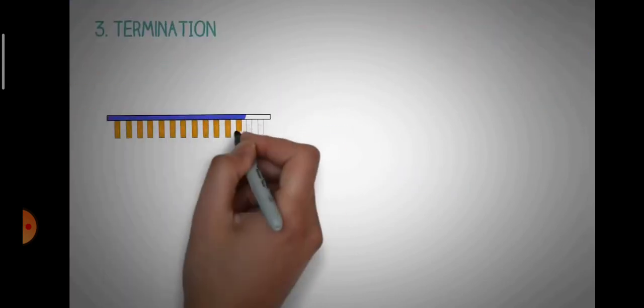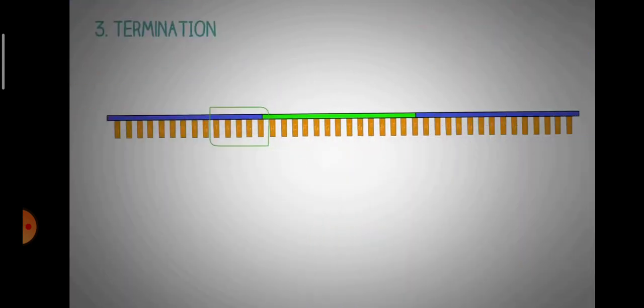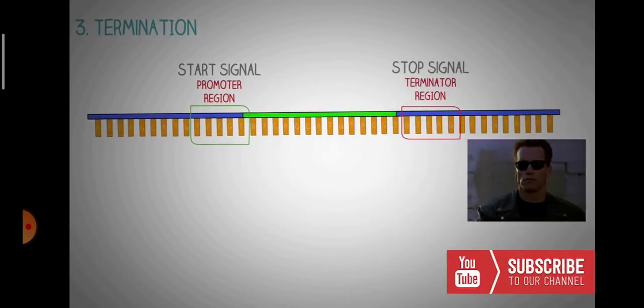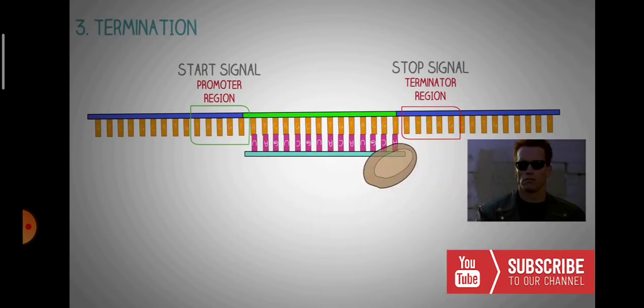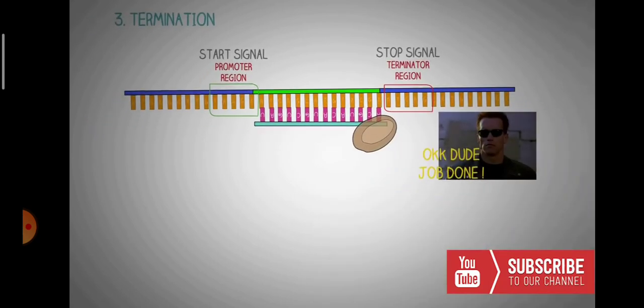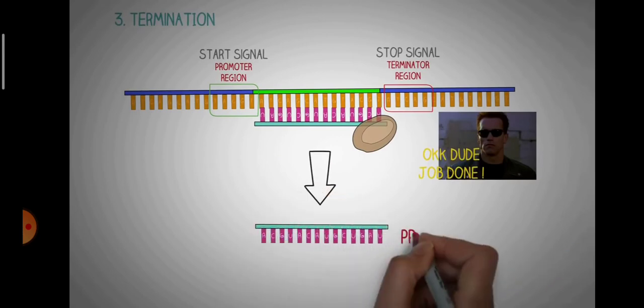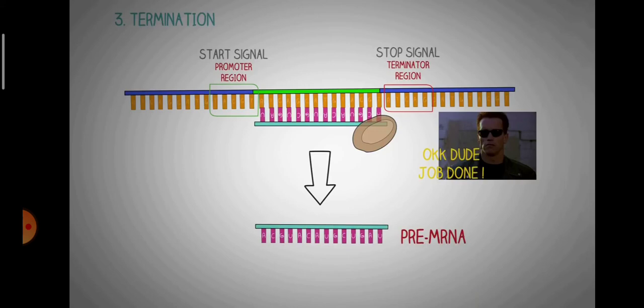The next step is termination. Just like we had a sequence of the gene known as the promoter region which signaled the enzyme where to start, we have regions of the gene that signal the enzyme where to stop. These signals are known as terminators, and they signal that the RNA transcript is now complete. Once the RNA polymerase reads and transcribes the terminator regions, the newly formed RNA transcript is released from the transcription complex.